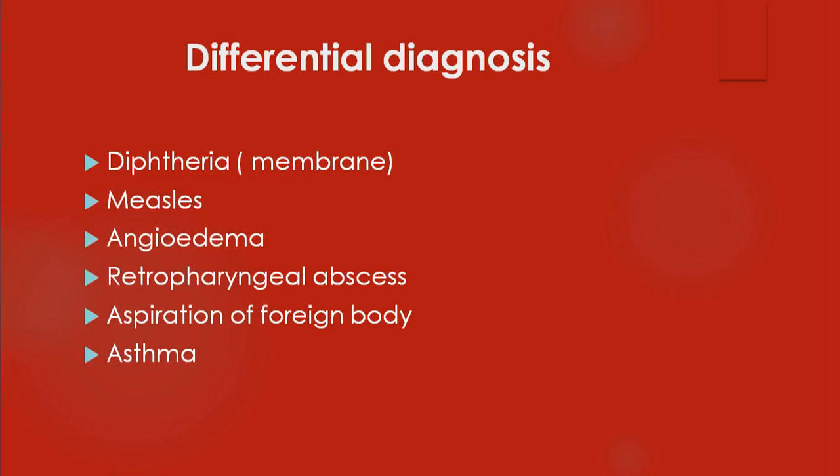The membrane is dark gray in color, it's firmly adherent, and if it is removed, it leaves behind bleeding spots, and usually the child will have what we call halitosis or a foul breath. Most of the time, the diphtheritic membrane extends from the tonsils onto the fauces and also onto the soft palate. That is typical of diphtheria. It may be unilateral or it may be bilateral. It may involve the larynx also. If it involves the larynx and forms a membrane there, that is very dangerous because the child can present